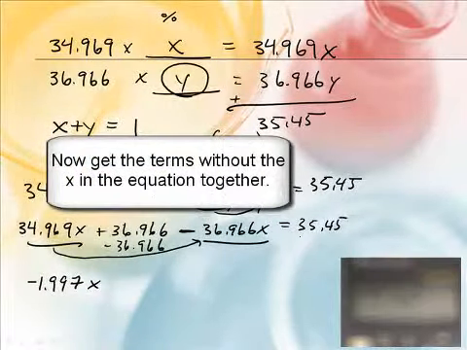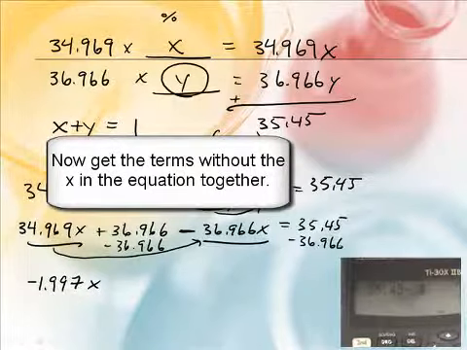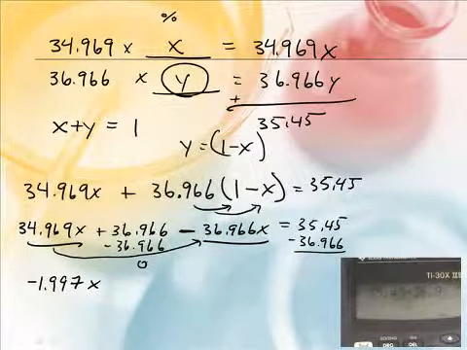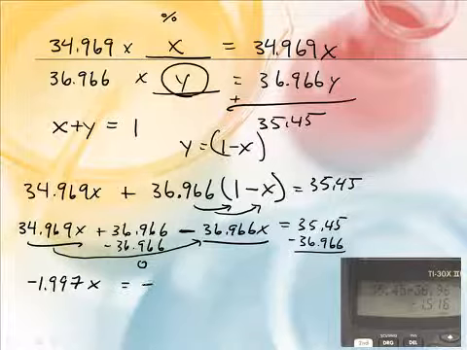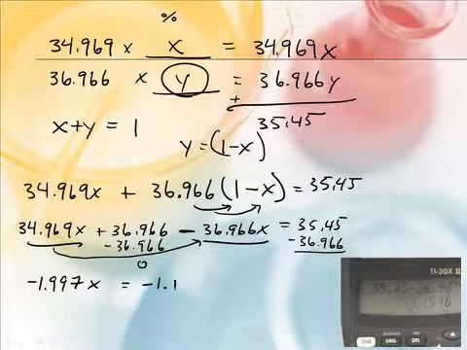Now, if I subtract 36.966 from both sides, what do you get? This adds up to 0, and this adds up to negative 1.516. So negative 1.997X equals negative 1.516. Now, how do we solve for X? Divide both sides by negative 1.997. These cancel. X equals 0.7591.